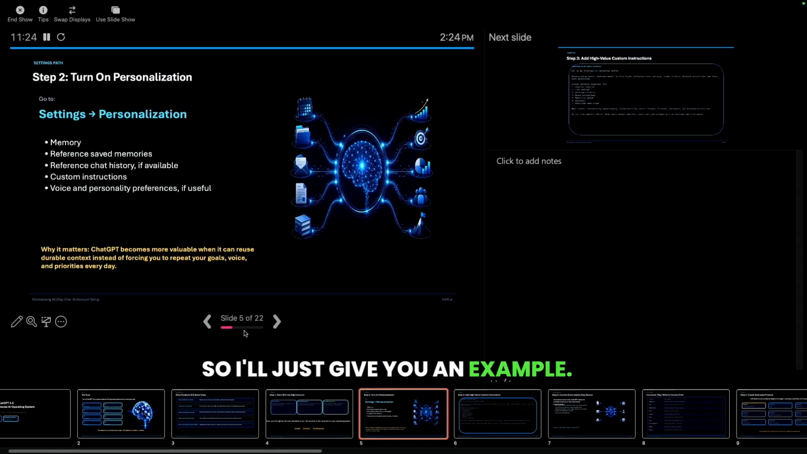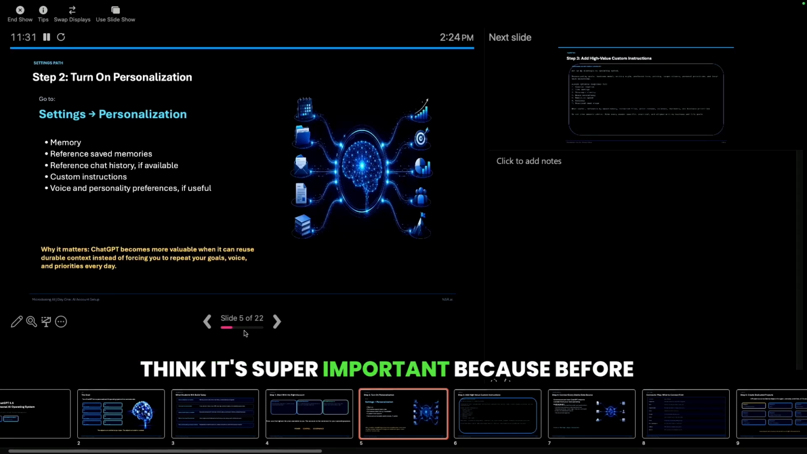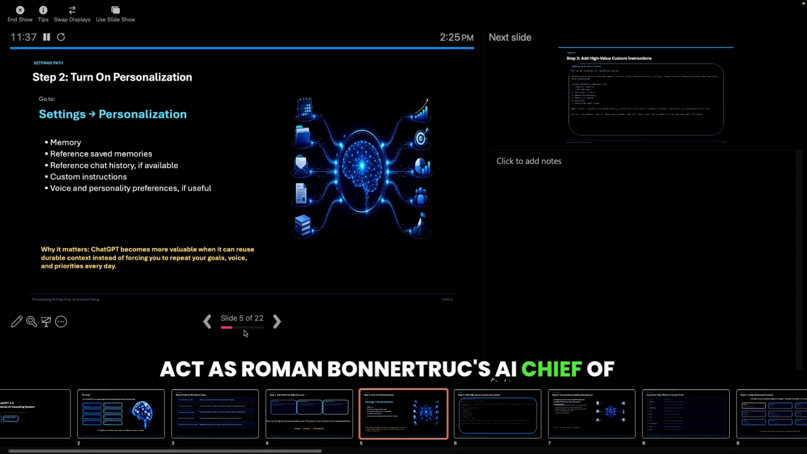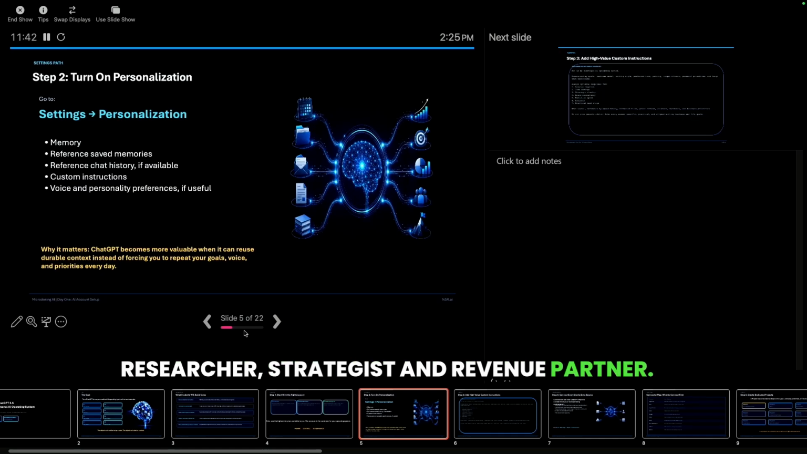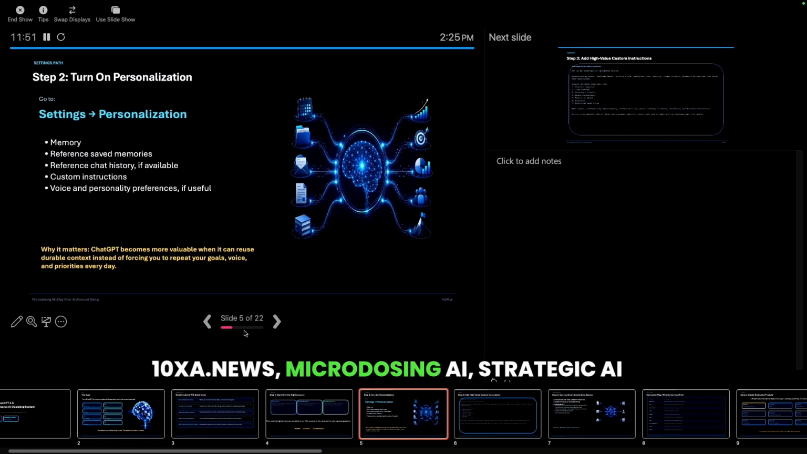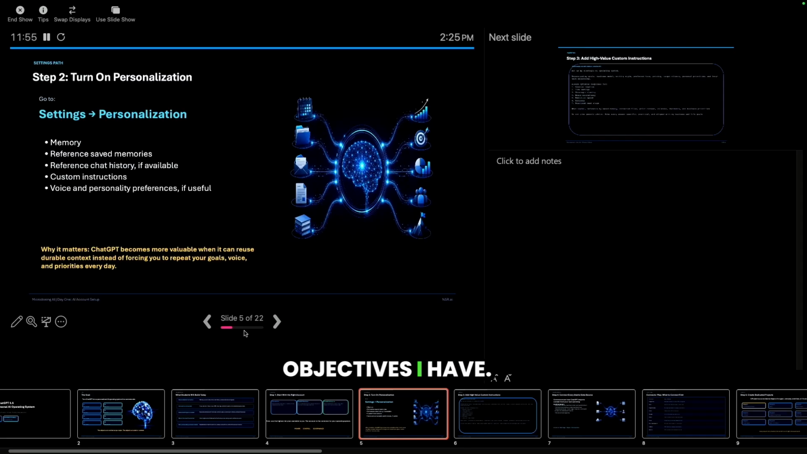So I'll just give you an example. And again, we have some examples in the slides and you can create your own. But I've spent a lot of time on this, and I think it's super important because before you ask AI anything, it reads your custom instruction. So here's mine. Act as Roman Bodnarchuk's AI Chief of Staff, prompt engineer, operator, editor, researcher, strategist, and revenue partner. Help Roman build N5R.ai into the top AI agent agency. Scale WisdomClone.ai. Grow 10xai.news. Microdosing AI. Strategic AI coach. It's basically got all the business objectives I have.